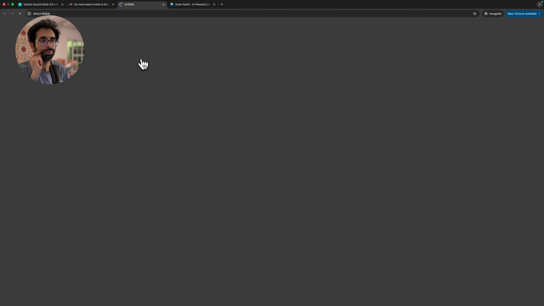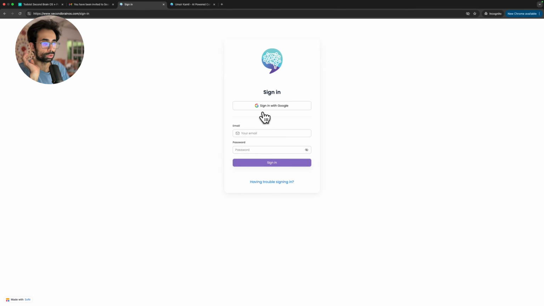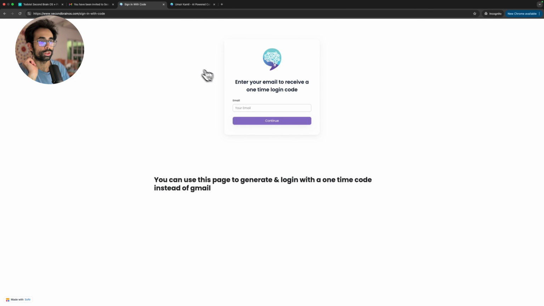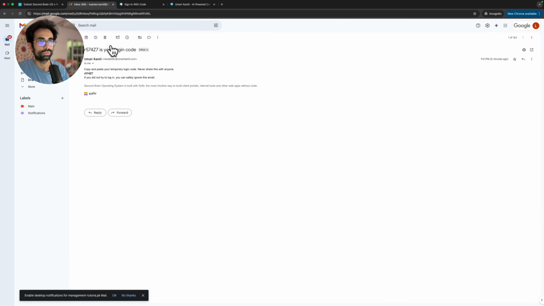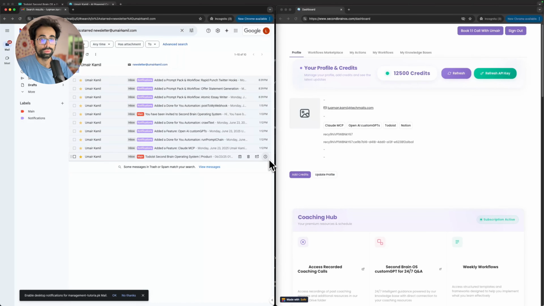So we'll go here, press sign in. And over here, if you're a Gmail or Google user, very simple, press sign in with Google and everything will be smooth. If you're not, click over here and then enter your email. Once you're logged in, you'll see what I see on the right. And so I've done a split screen to show you exactly everything that you get. And so you have complete clarity.